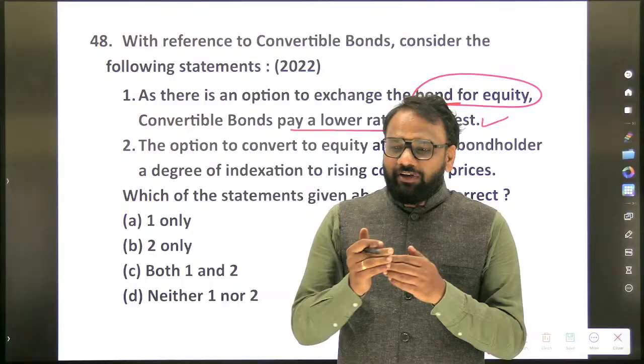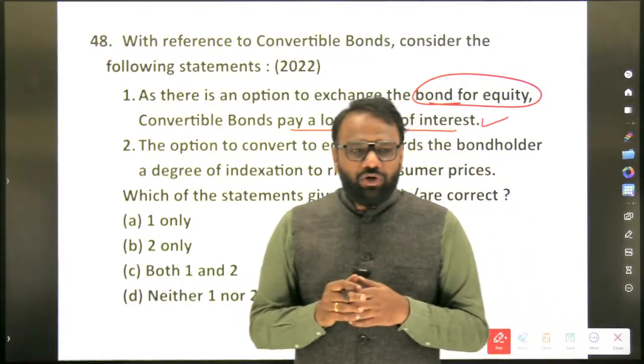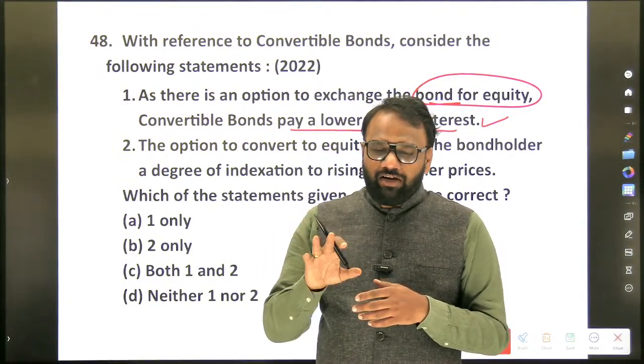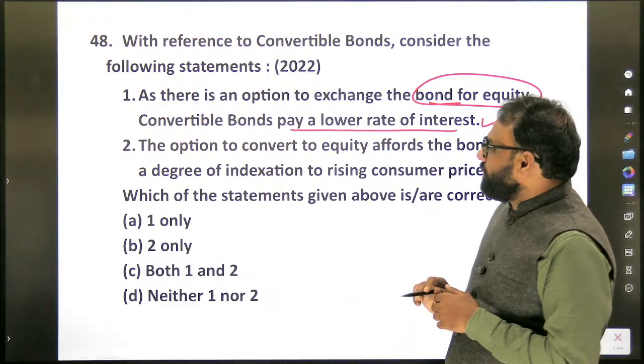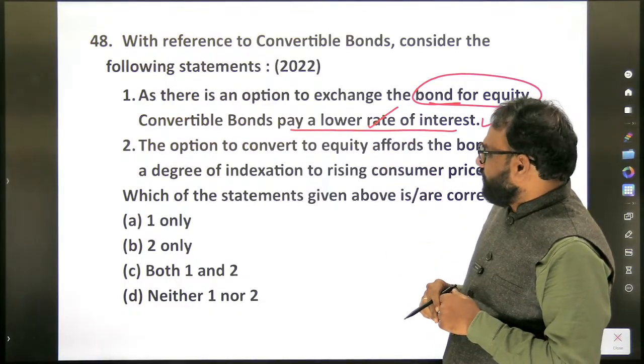So which one will hold a higher rate of interest? Convertible bonds or non-convertible bonds? Non-convertible bonds will have a higher rate of interest. Convertible bonds will have a lower rate of interest. So as there is an option to exchange the bond for equity, convertible bonds pay a lower rate of interest. True.